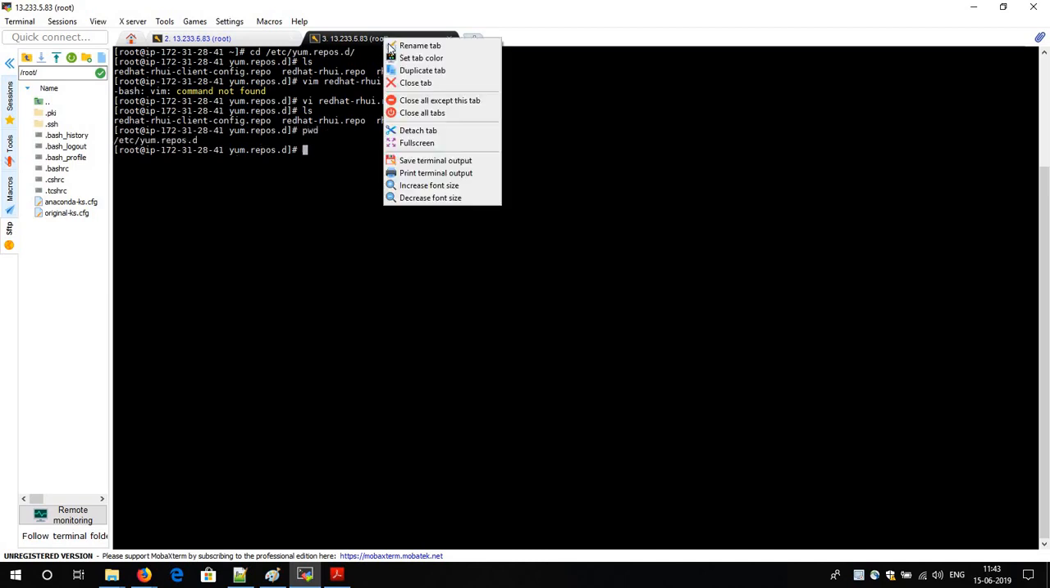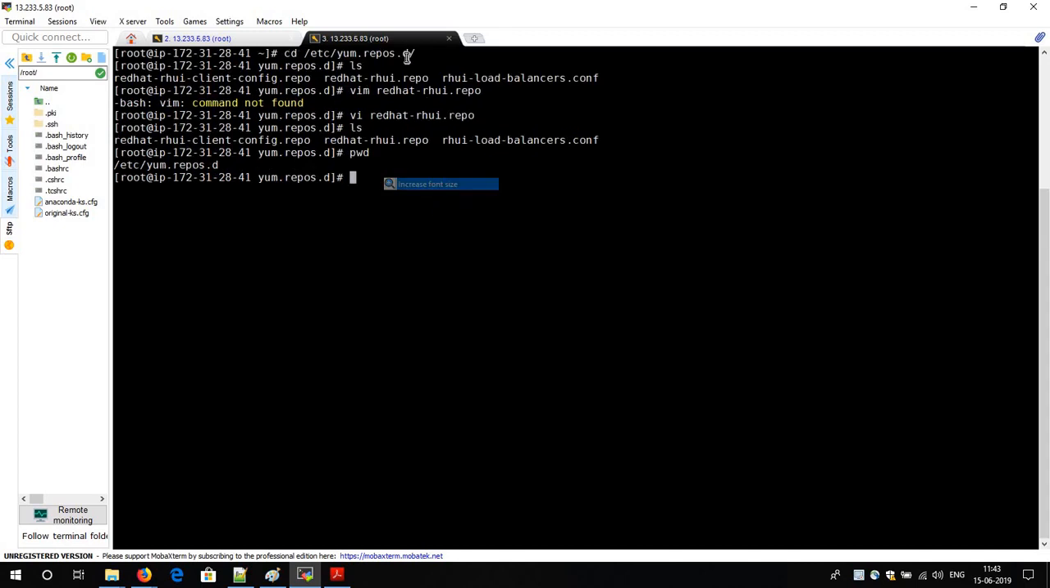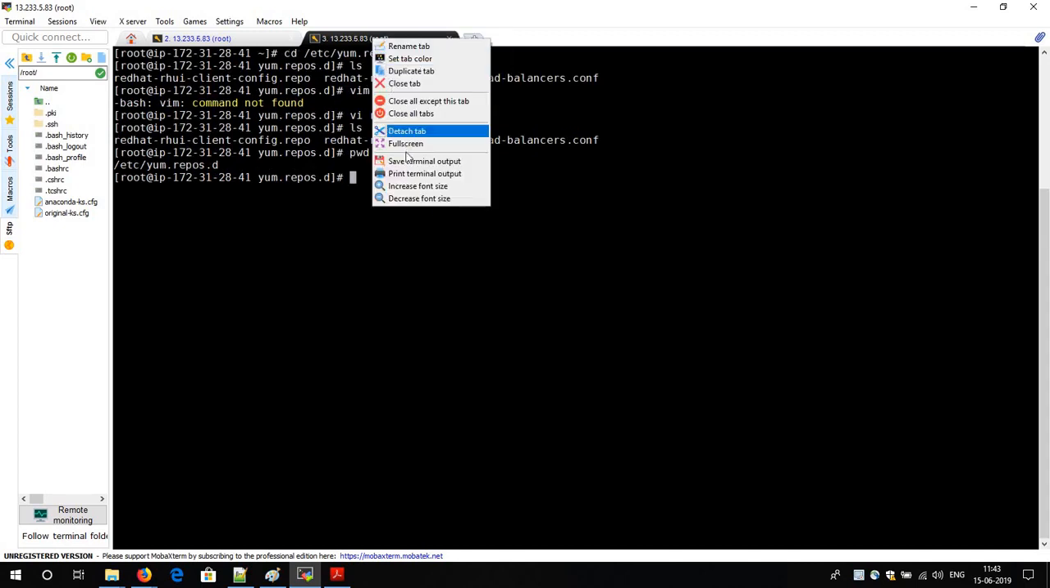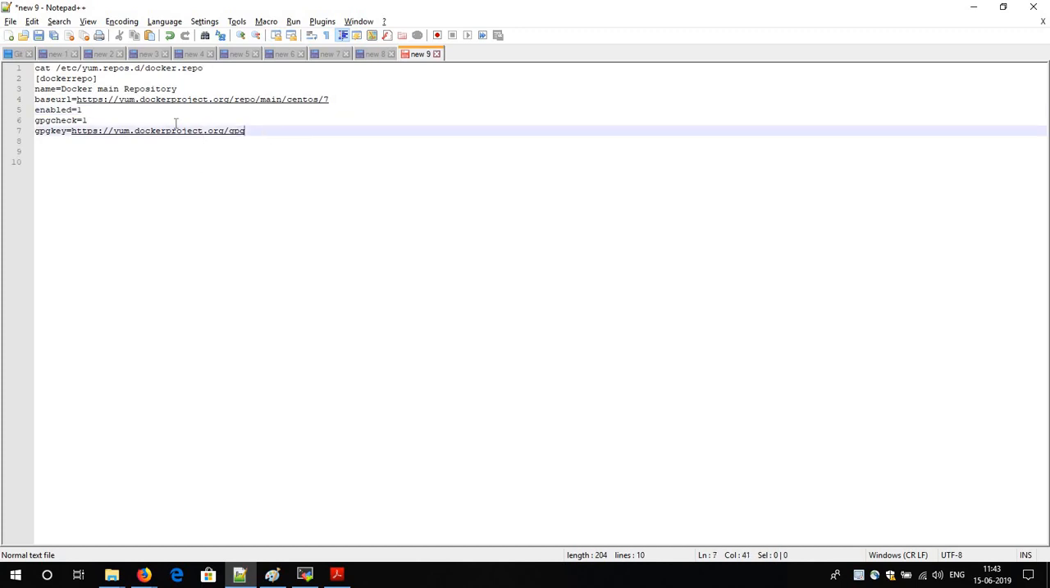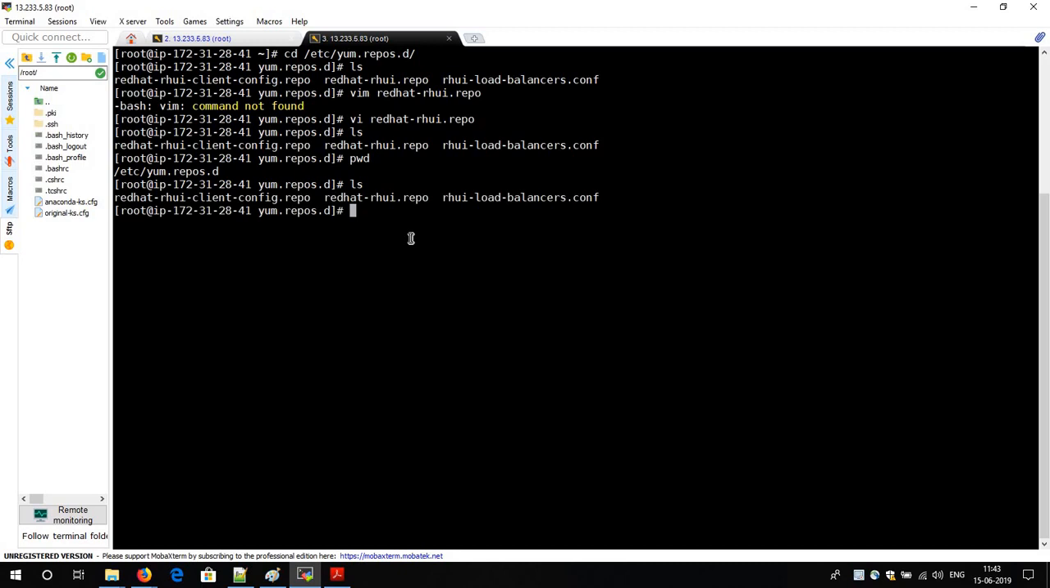Meanwhile, you can also see the path. This is the path, inside this etc yum repository, you have to create one repository. So I am going to create one repository with the name Docker repo. And one more most important thing is that every repo file must end with the extension .repo. So here I am creating one file with the name docker.repo. You can give any name as per your choice. As I am creating the repo for Docker, I am giving docker.repo.